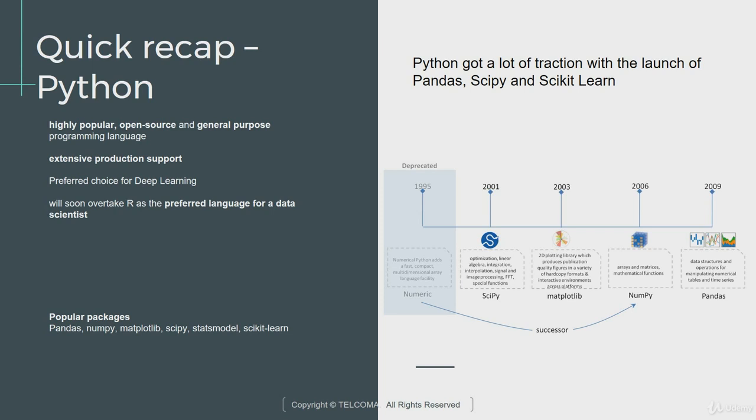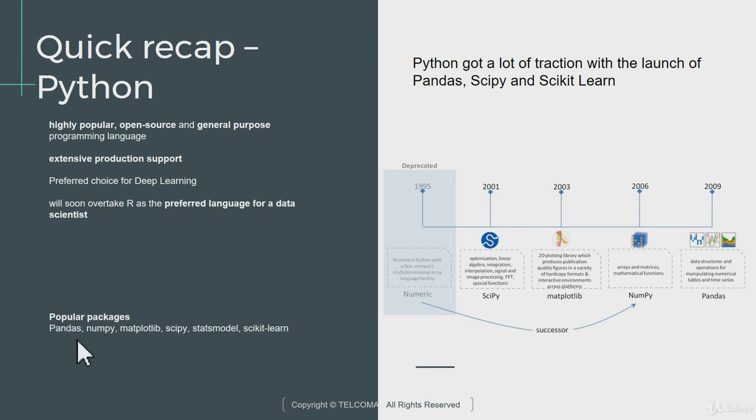For deep learning, we have a variety of frameworks or packages ready-made here and there. R also has a fair amount of support for deep learning, but in Python we have a wide array of choices for one to get started with. Just a few examples: TensorFlow, Theano, Keras. These are just a few of the popular ones available on Python for deep learning. It's pretty much understood that very soon Python will overtake R as a preferred language for a data scientist.